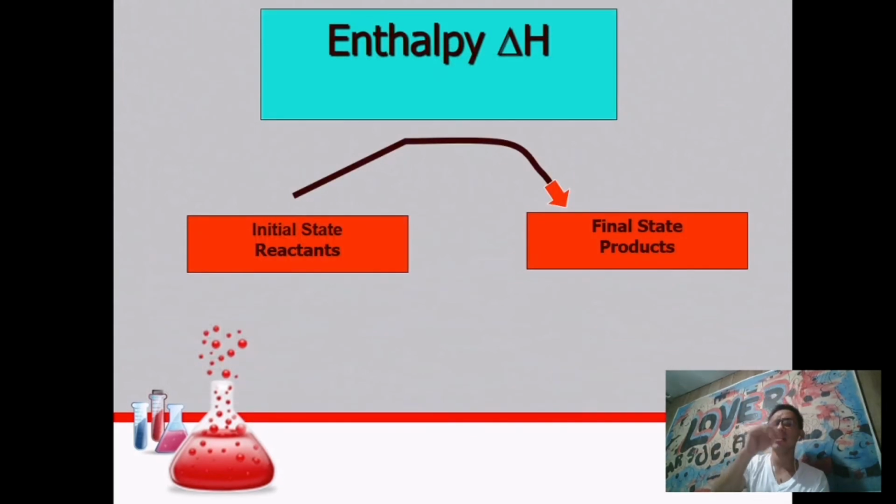In enthalpy, or ΔH, or change in heat, we have the initial state and the final state. From the initial state going to the final state, there will be a process. In this process, that is where the release of energy happens. When the final state, or the products, absorb heat from the surroundings, this would be an endothermic process. It is because it absorbed energy from its surroundings during the production of the new product. So that is the concept in enthalpy, the initial state and the final state.